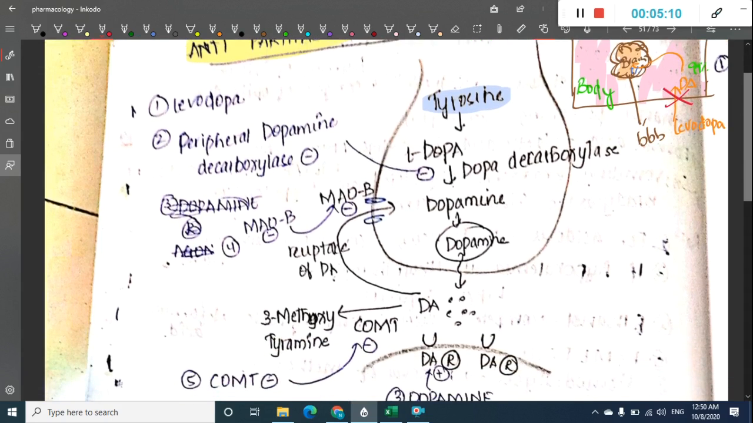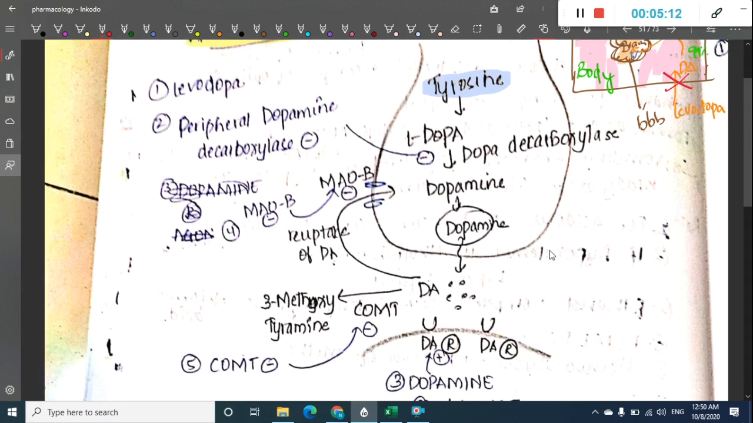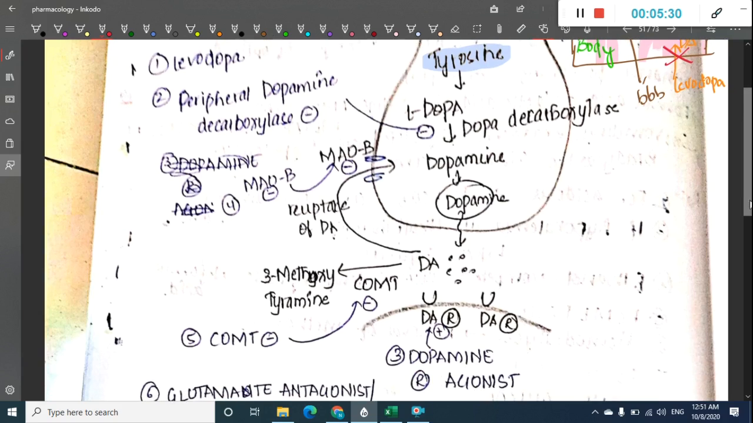Then the next group of drugs is catechol O-methyltransferase inhibitors. Dopamine gets converted to 3-methoxytyramine by catechol O-methyltransferase. Inhibitors will inhibit this conversion, and as a result, dopamine is increased. Third, we have dopamine receptor agonists. These activate the dopamine receptor directly. They bypass all these pathways and directly activate the dopamine receptor.